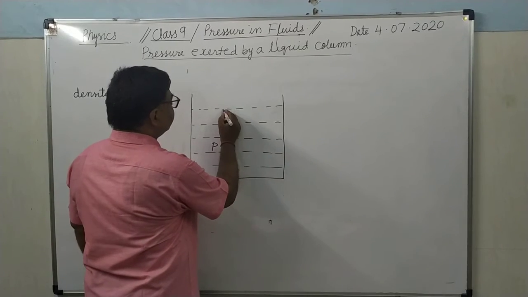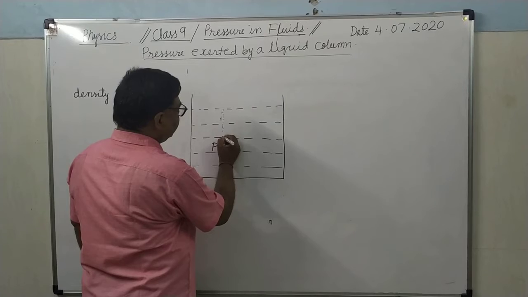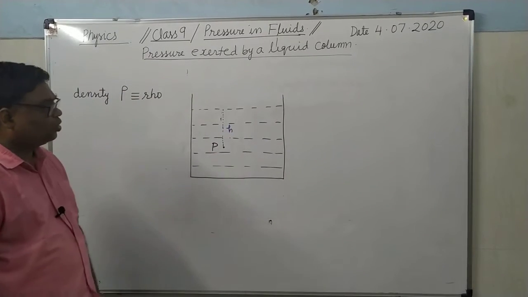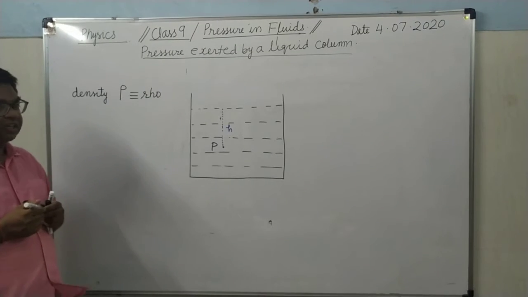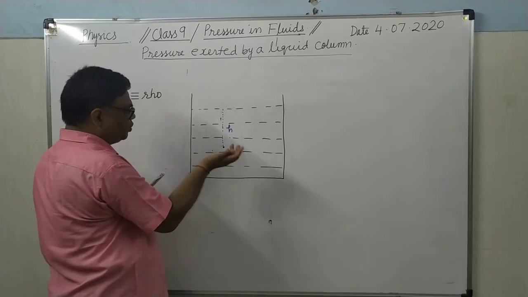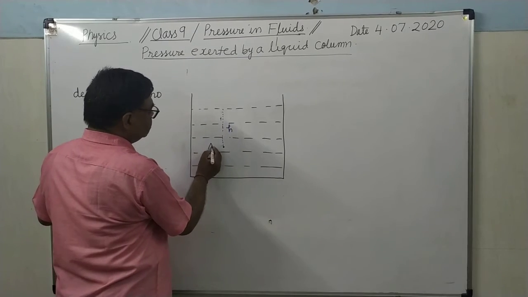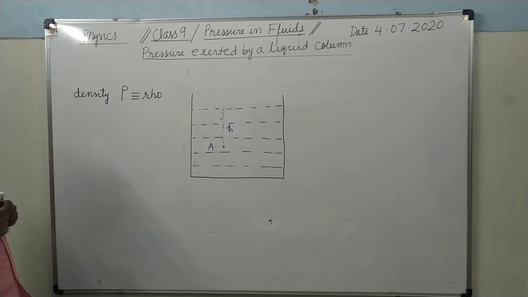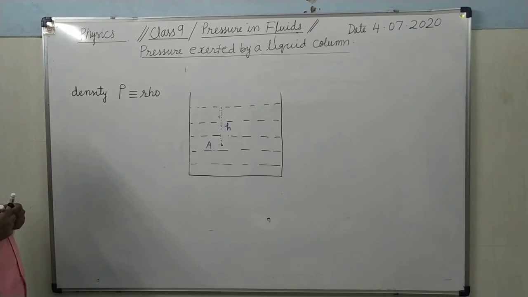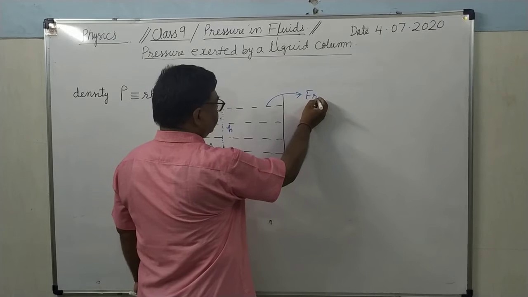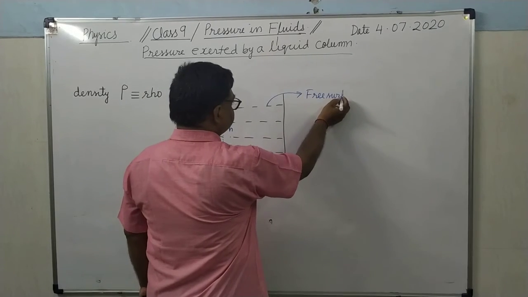At this point you have to determine the pressure. You don't take the point P, because P we will use for pressure. So there is a point A at a depth h from the free surface of the liquid. This surface which is in contact of air is known as the free surface.